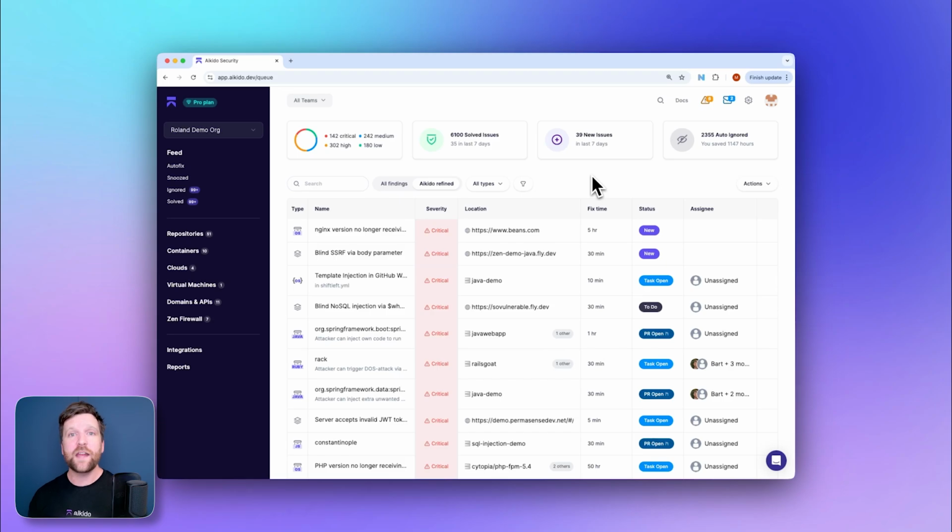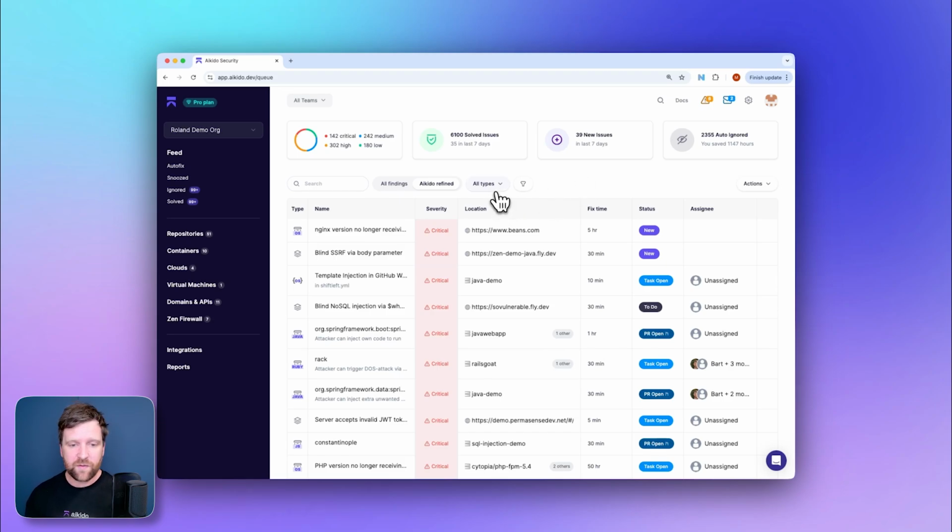The next feature I'm going to dive into is just a simple one, but one that can be quite helpful. Aikido obviously does lots of different scans. One of the scans that we can do is for licenses, license risks. Now, some people, this is very important to. They want to know that immediately. They want that in their threat feed. Other people, they want to be able to review that separately, not have it in their threat feed. Well, you can now adjust that.